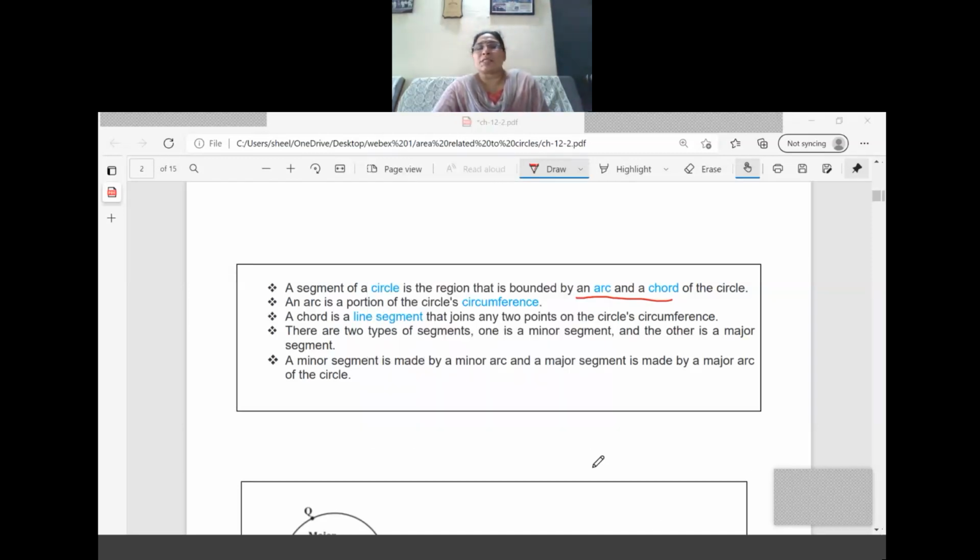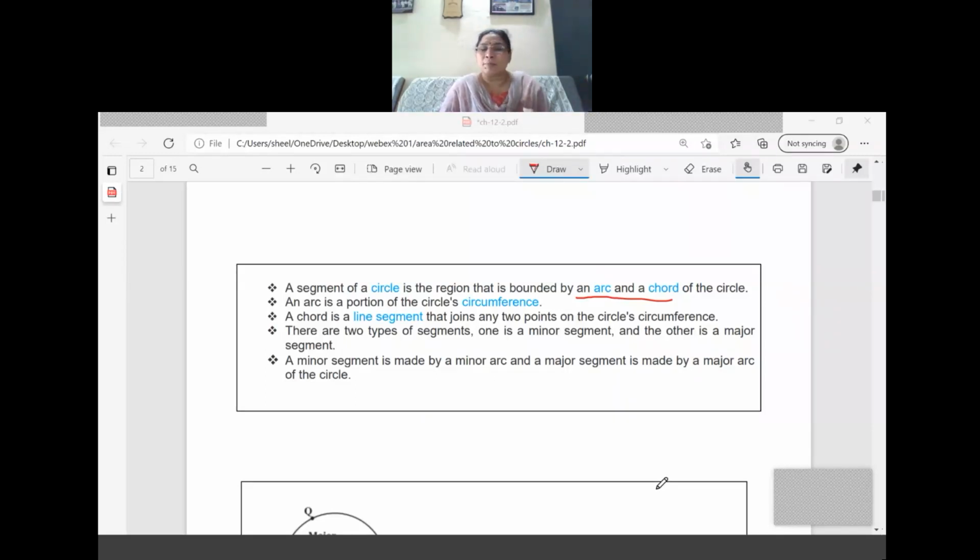There are two types of segments. One is a minor segment and the other is a major segment. A minor segment is made by the minor arc and a major segment is made by the major arc of the circle. Once again, a segment of the circle is formed by an arc and a chord. Arc means part of the circle. Chord means the line segment joining two points on the circle.